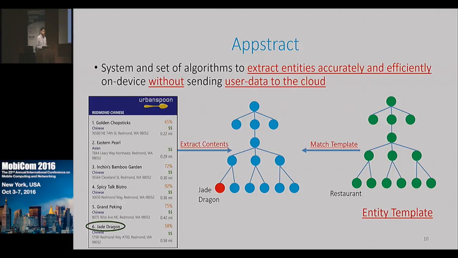So the entity template is another UI tree. It shares the same structure as the target UI tree, but its nodes are annotated with entity type codes. So in this instance, the matching process is essentially going to let me infer that Jade Dragon is a restaurant. And these entity templates can encode other information on other entity types also. So here we have addresses and cuisines.